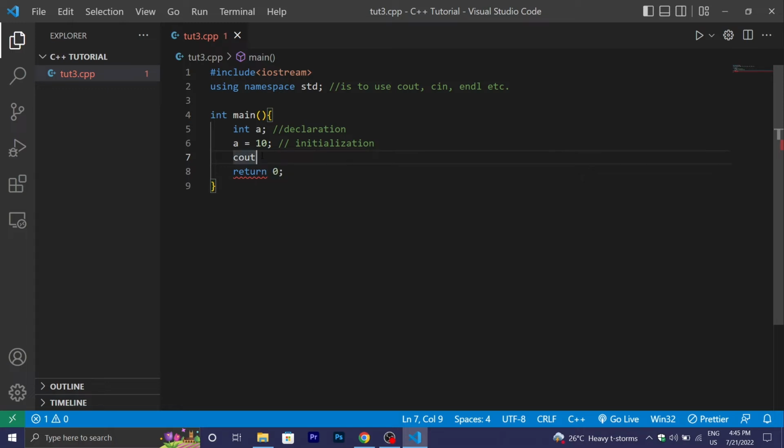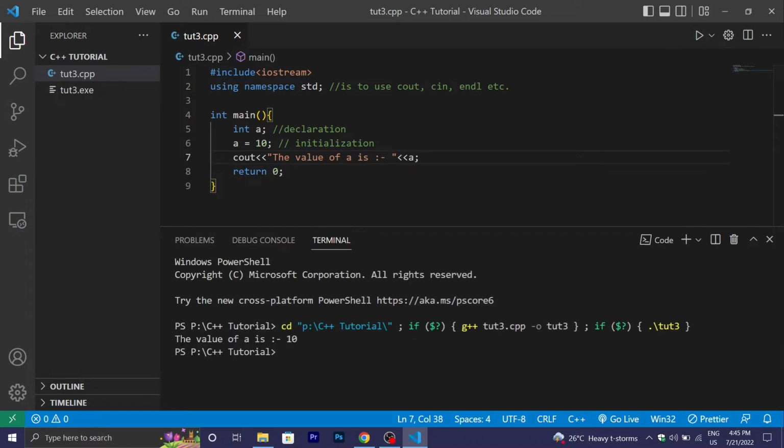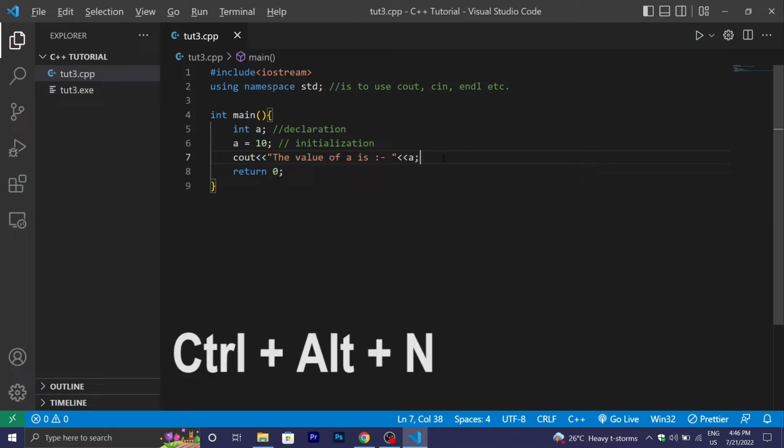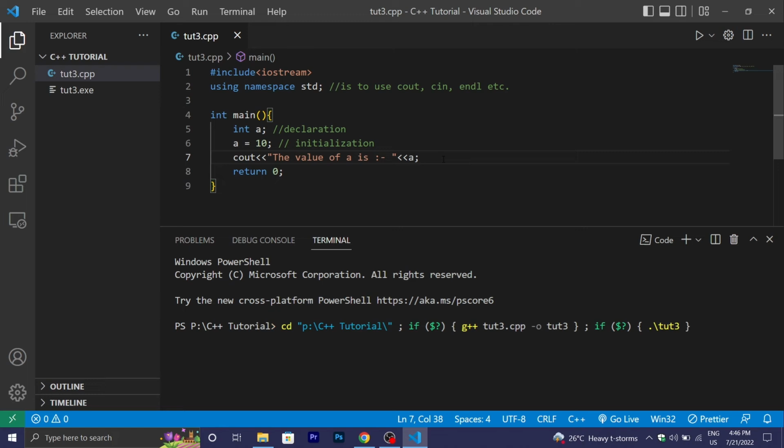Now print the value of a. Cout is used to print something in the terminal. The value of a is, then a and semicolon, and after this run the code. You can see that the value of a is 10 is printed in the terminal, and the shortcut key which is used to run the code is Control Alt N. Control Alt N is used to run the program.